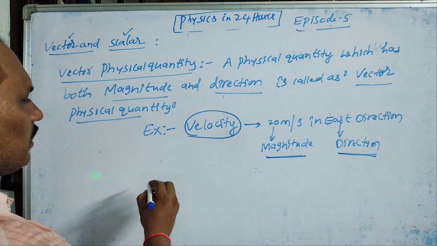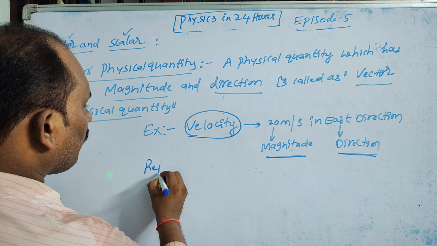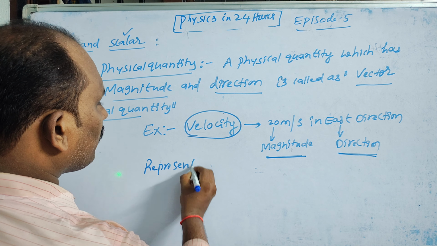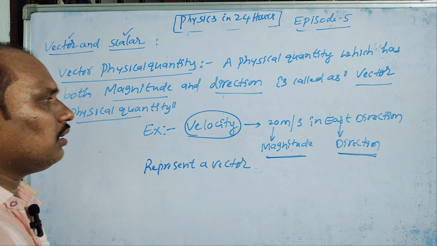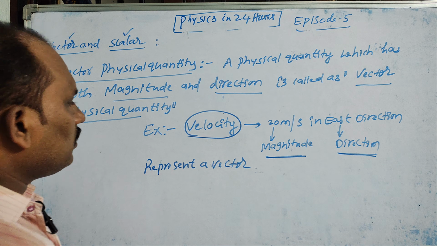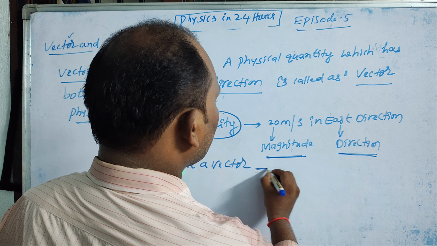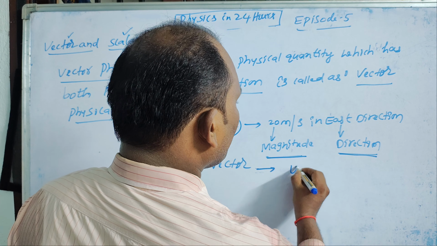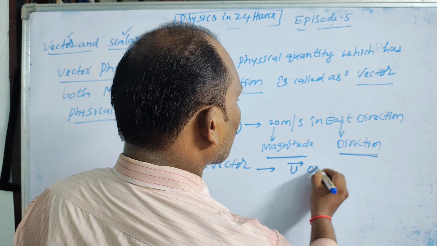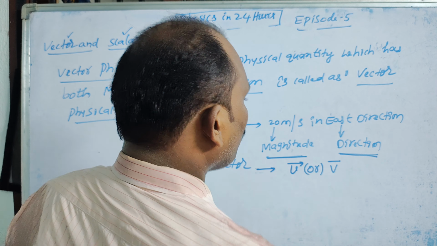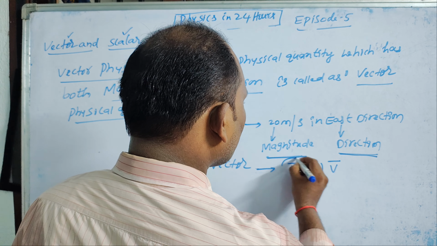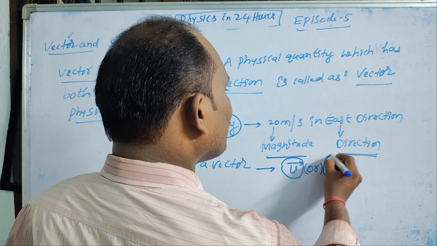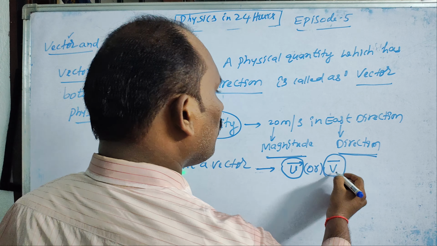How do we represent a vector? Velocity is a vector, and it is represented in the form of v bar or v with an arrow. Otherwise, simply without an arrow, we put a bar.